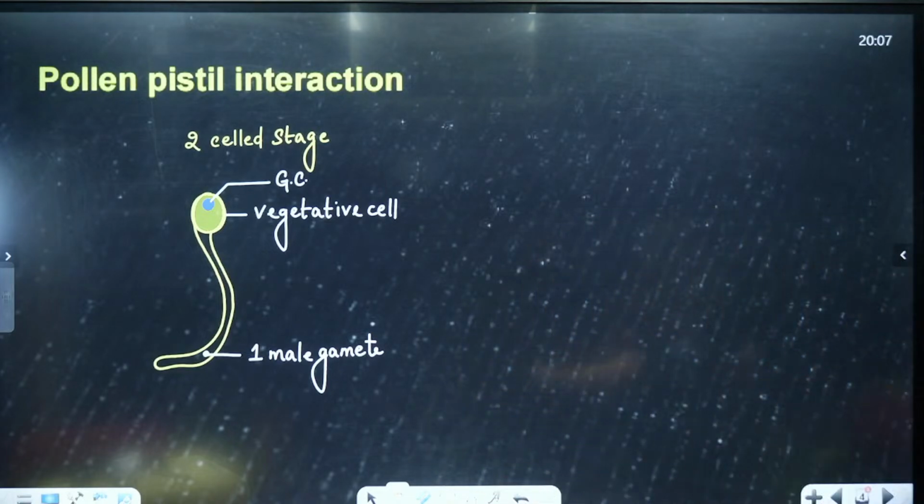I feel it is too bright. One second, students, let me just decrease the brightness. Okay, now it should be better.